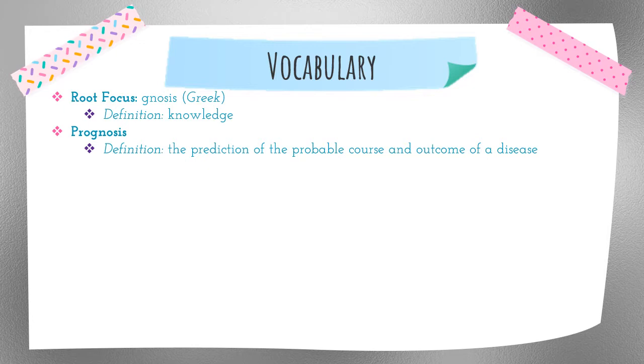We are predicting what's going to happen, predicting when people are going to get better. That's the idea behind prognosis. For example, the doctor's prognosis concerning my illness was complete recovery. So the prediction of probable outcome is that person will get completely better.